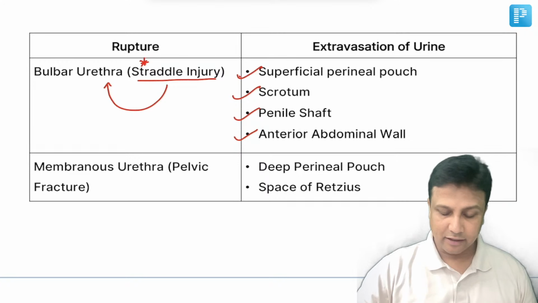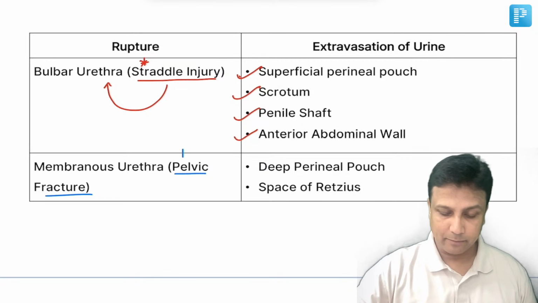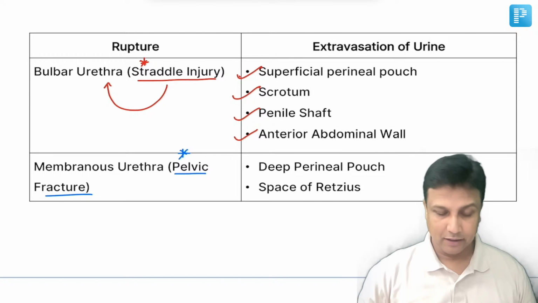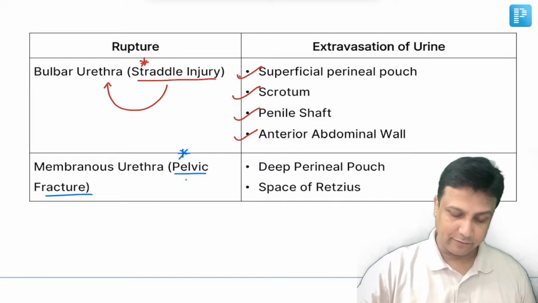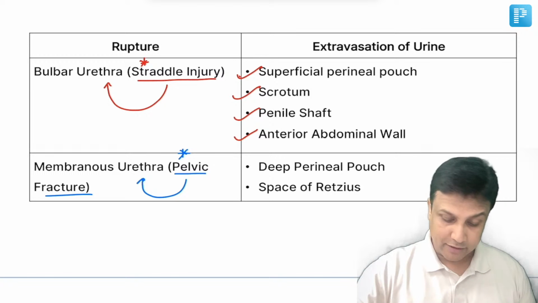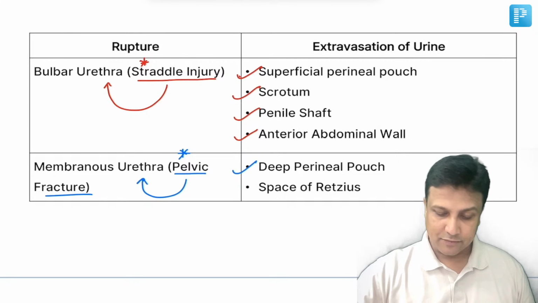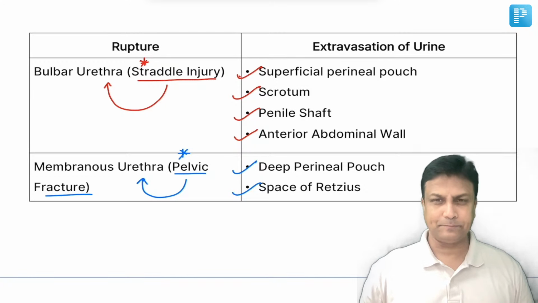Now the second thing, if you look at this word, that is pelvic fracture, which is already a PYQ in your NEET PG exam. The moment you see this word, pelvic fracture, you have to understand that the membranous urethra is ruptured. And when the membranous urethra is ruptured, remember the urine will be going into the deep perineal pouch as well as the space of Retzius.